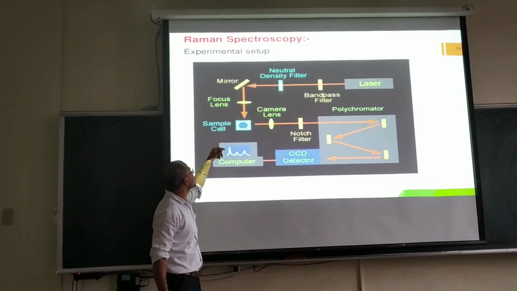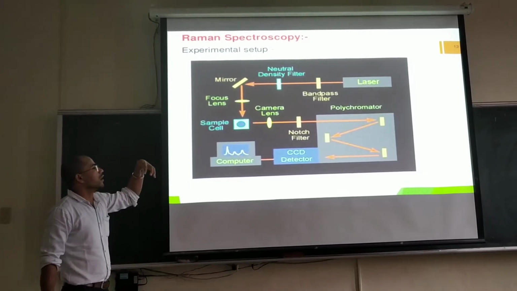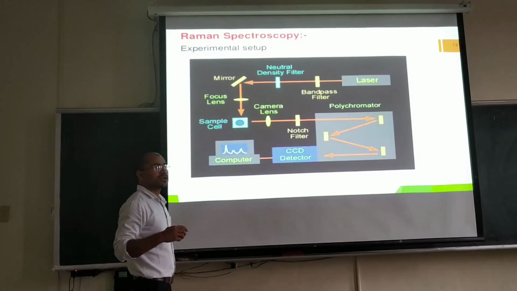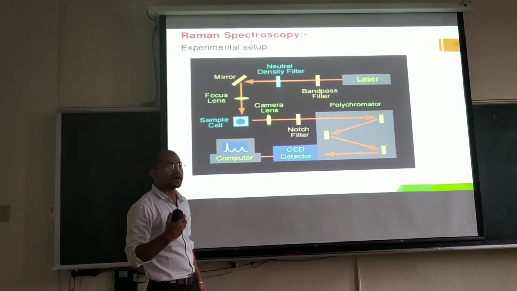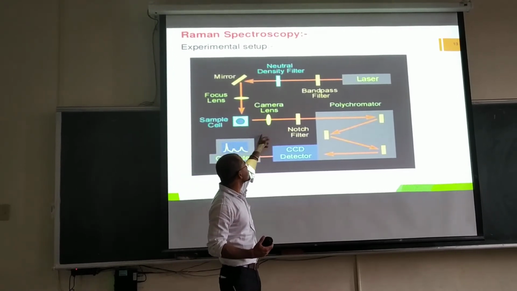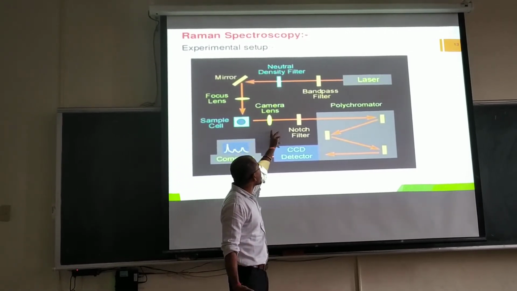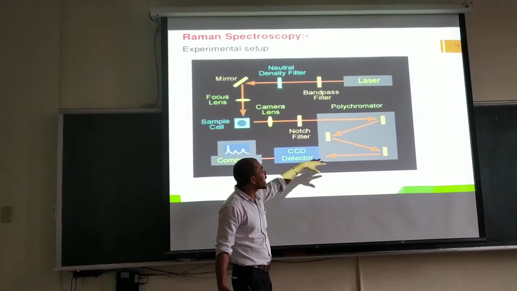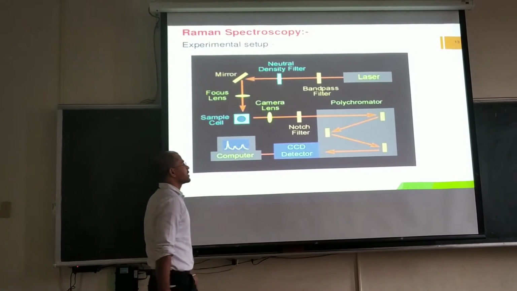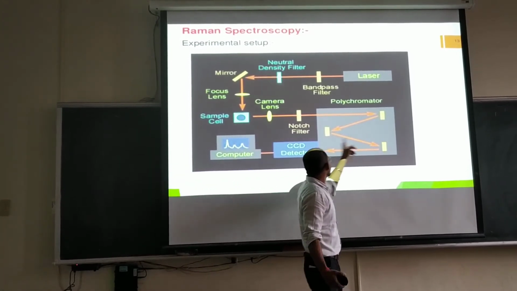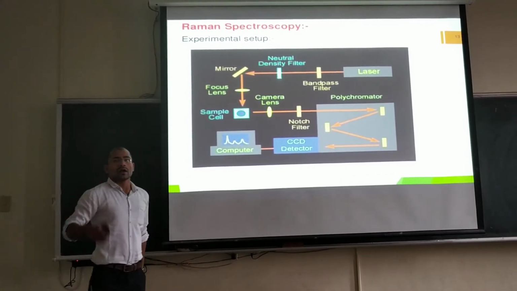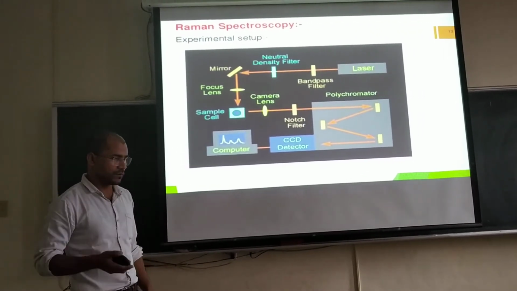And this is a focus lens which focuses the laser onto the sample. Then when light falls on the sample, scattering occurs, due to which light is generated, which passes out through the camera lens and filter and goes into a polychromator, and then here are some mirrors, and it will be detected by the computer, which shows the graph of the sample.